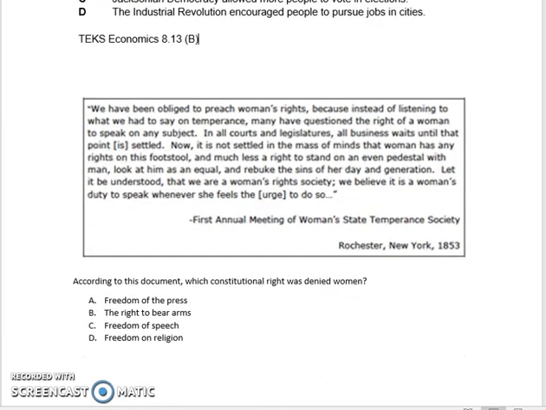Number 17. According to this document, which constitutional right was denied women? A. Freedom of press. B. The right to bear arms. C. Freedom of speech. D. Freedom of religion.